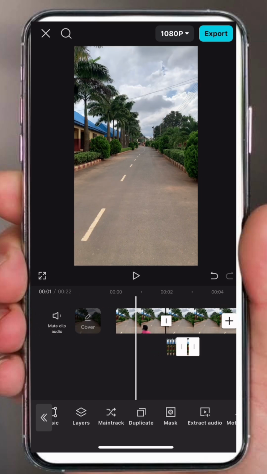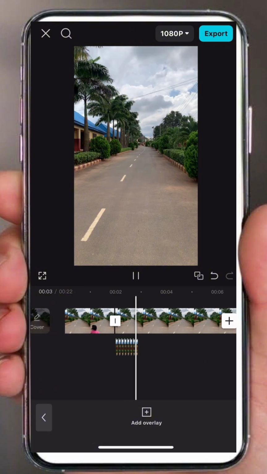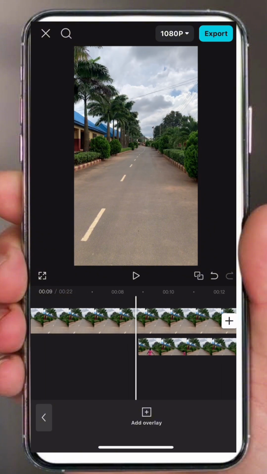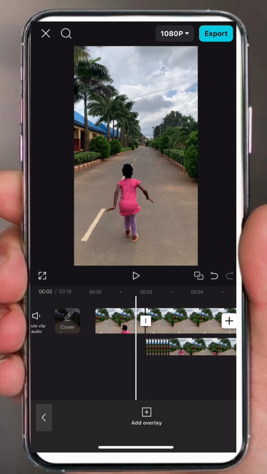Now let's preview the video. Perfect. Now we scroll down and bring in the second character. We shift it back. This layer we shifted from that time, you have to bring it back.